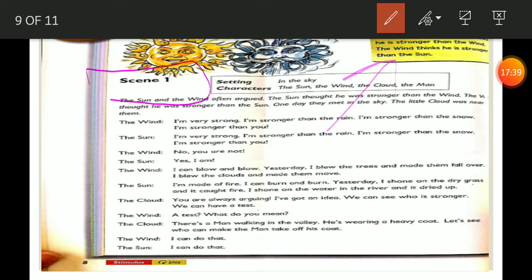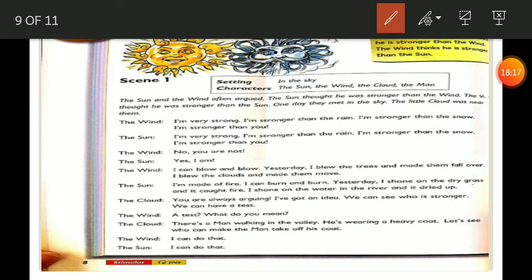Let's see scene 1. This is a play between the sun and the wind. Our main characters here, the sun and the wind. In a play, we should know setting and character. What is the meaning of setting? Time and the place of a play. The place here is in the sky. What is the meaning of character? Person or an animal in a play. We have 4 characters here: the sun, the wind, the cloud, and the man. Okay?